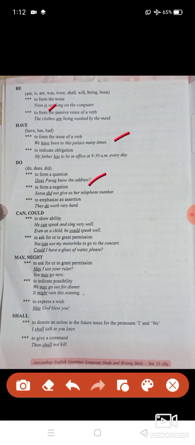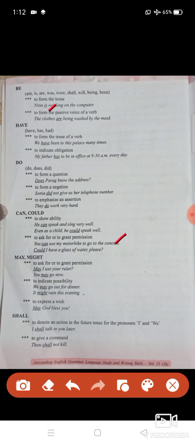Do, does, did. Next, the forms of can and could. These are the modal auxiliaries. We will see: to show ability, to ask for or grant permission. For example, he can speak and sing very well. So ability and permission. Can you use? You can use my motorbike to go. The consent, so here permission is given.